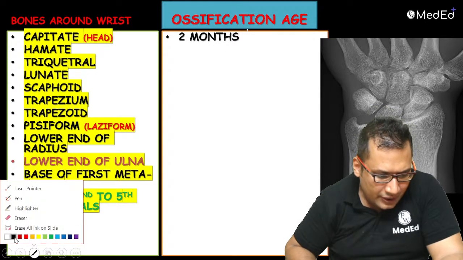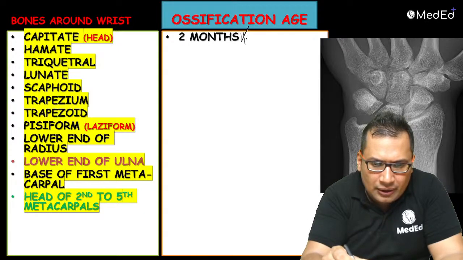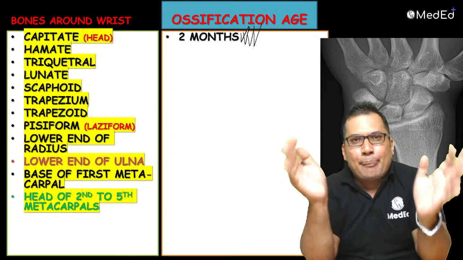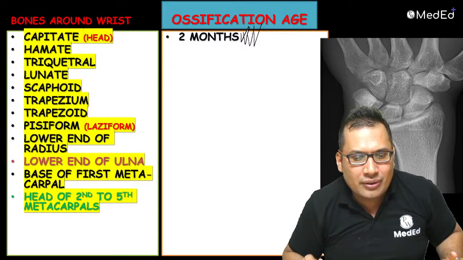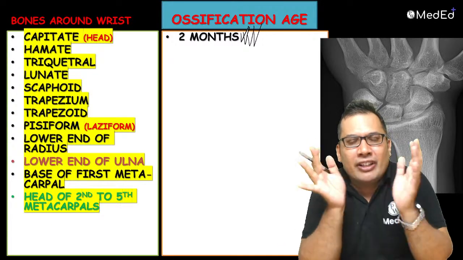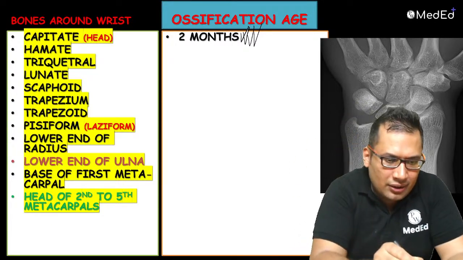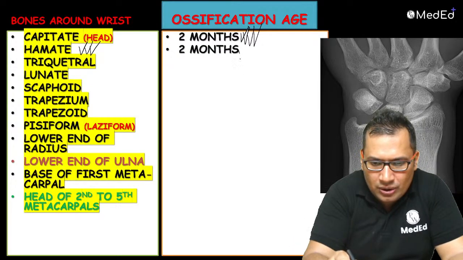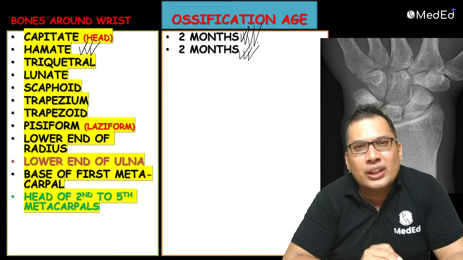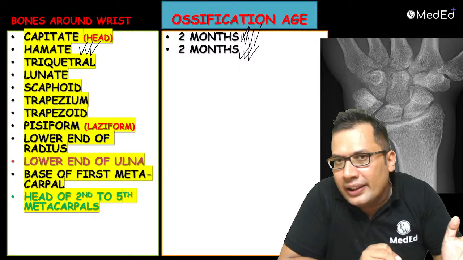I remember like this. Capitate means capital. Capital means largest. That is around 2 months of age. And capitate has a very good friend, hamate. Hamate, again 2 months. Capitate, hamate, both in the months. Rest all in the years.